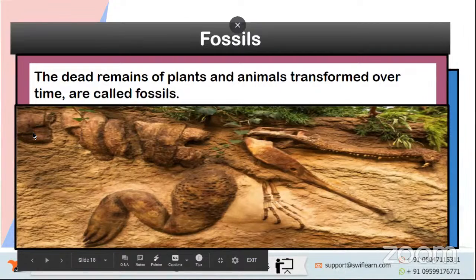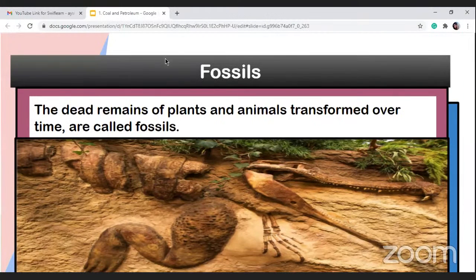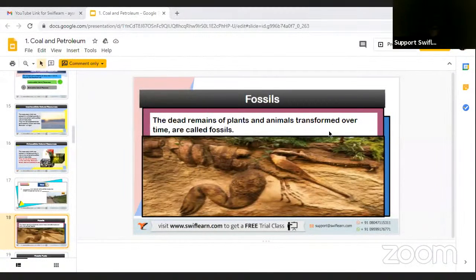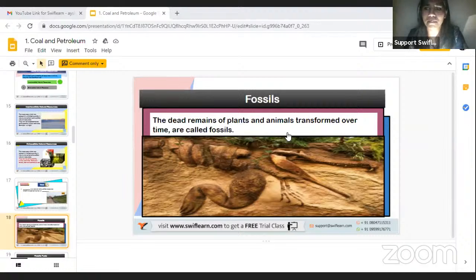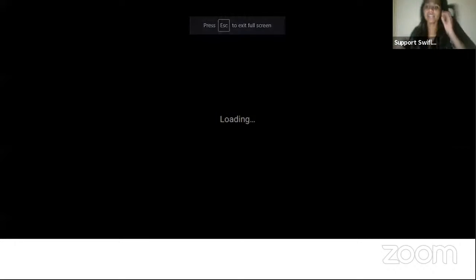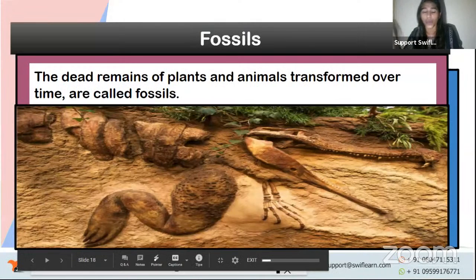Moving ahead, now we will learn a little more about fossils. Fossils are nothing but dead remains of plants and animals that have been transformed due to high pressure. Once again, millions of years ago, obviously, there were animals and plants that lived. When these plants and animals died, they fell into the ground, and they started getting degraded by the various microorganisms present in the soil.